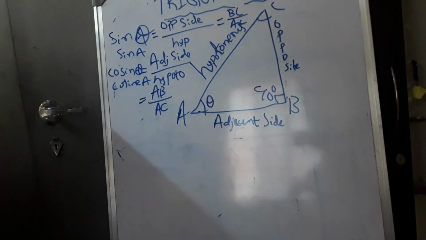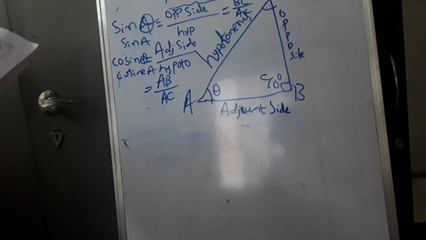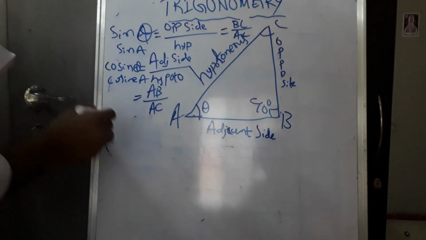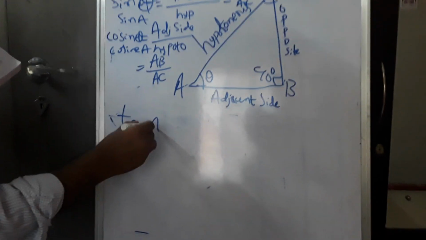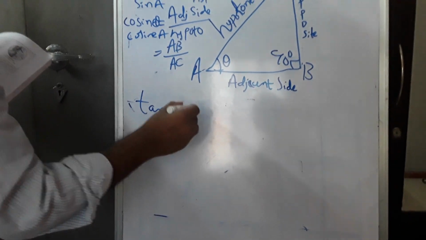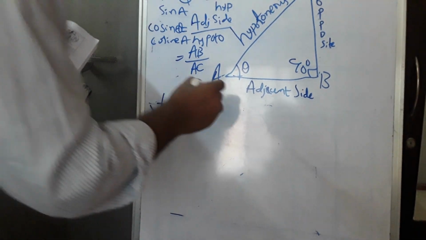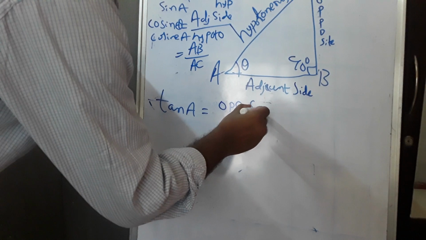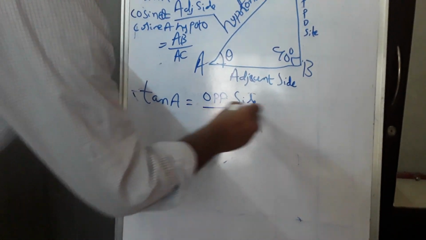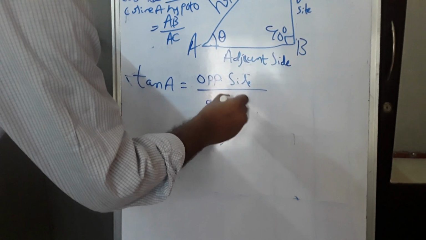Okay. Next is tan of an angle. Tan A is called tangent of A, which will be equal to opposite by adjacent side. Opposite side divided by adjacent side.